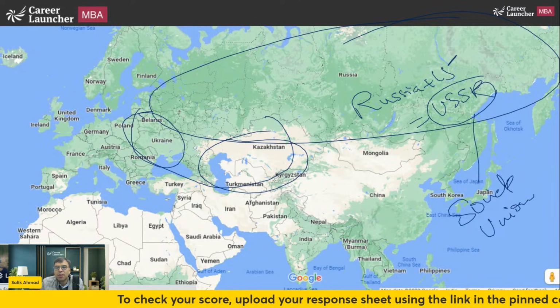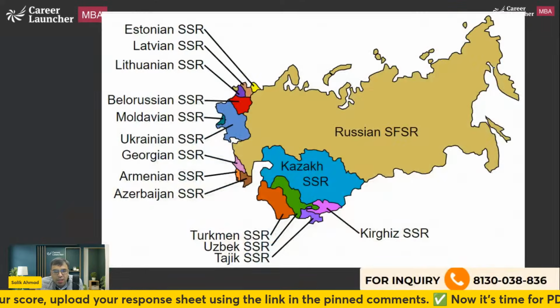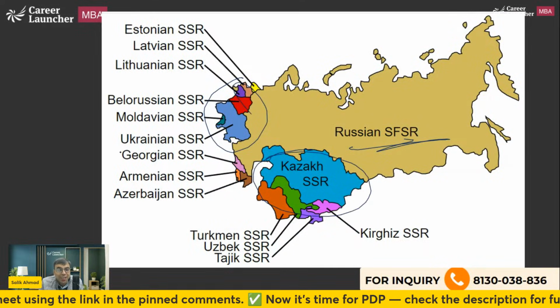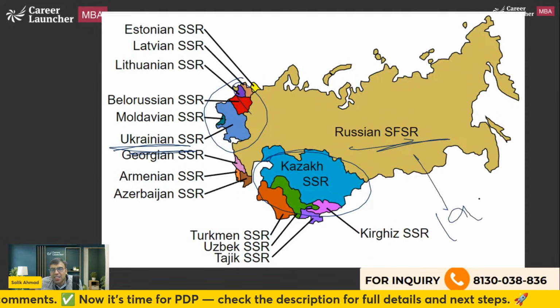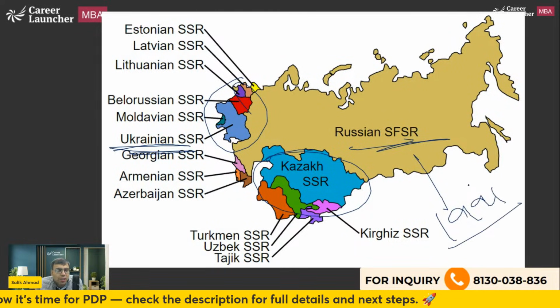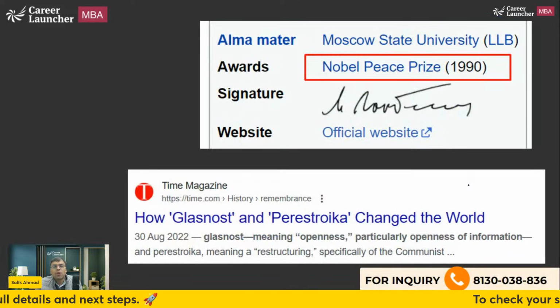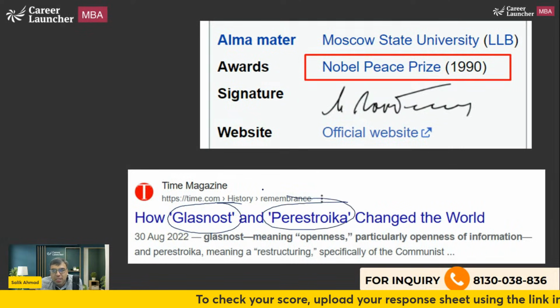Actually, its full name was Union of Soviet Socialist Republics. That's called USSR. So it got split, right? This is Russia and these were the countries. Even Ukraine was once a part of it. So in 1991, the Soviet Union got broken into Russia and 15 other countries. How it got broken is a very long deal, and we are not going into that detail, but it is said that one of the reasons was Glasnost and Perestroika.